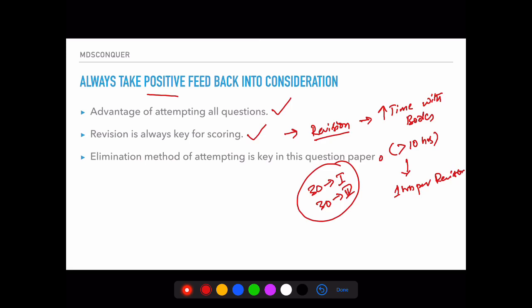We are not very sure. Even if the paper setter attempts the same question paper, he will definitely go wrong in at least 2 questions out of 120, or 4 or 5 questions out of 240. That is called human error. Even the paper setter who prepared it is not confident about some answers. Similarly, the student will also have these issues.